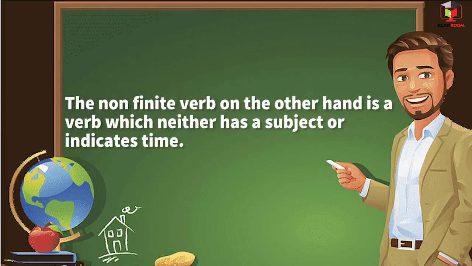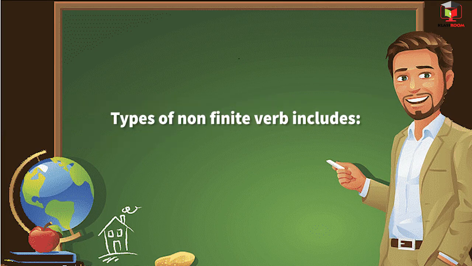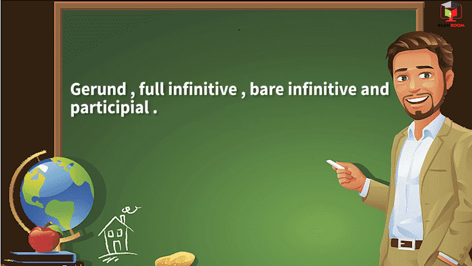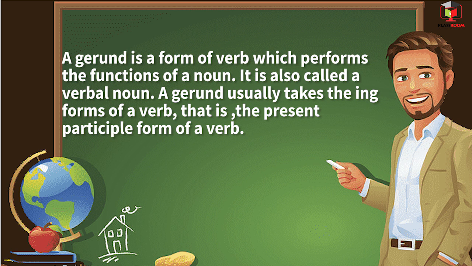tense. A non-finite verb, on the other hand, is a verb which neither has a subject nor indicates time. Types of non-finite verbs include gerund, full infinitive, bare infinitive, and participial. A gerund is a form of verb which performs the function of a noun.